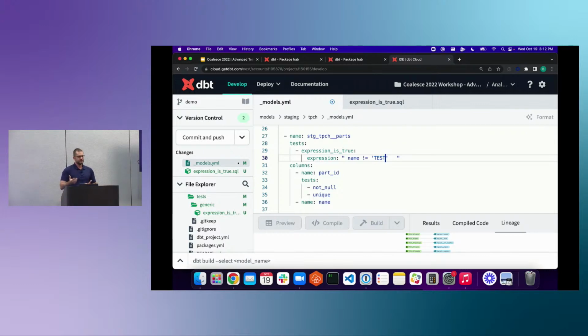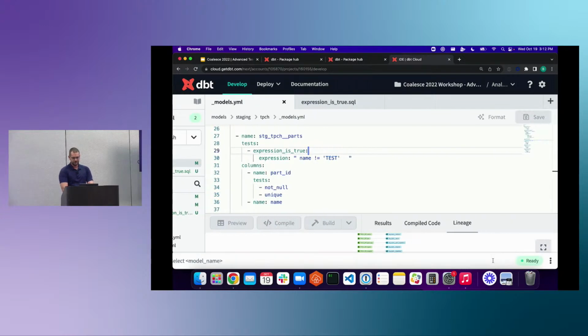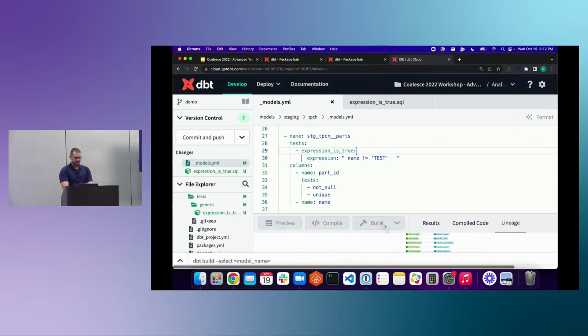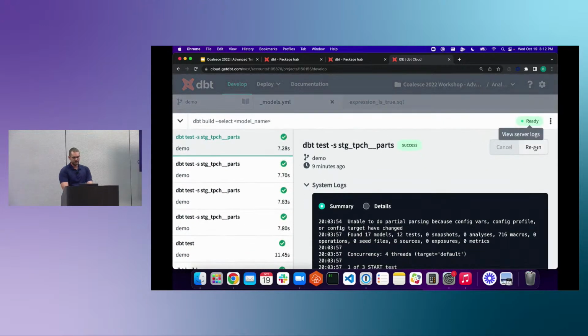This is a little bit easier to comprehend than our very long column does not contain value. So it's slightly shorter, and it also is said in the positive, so you're testing for the negative, which is what we're doing here. So if I hit save, we get our ready. And then if we test this again, which if you're in the new IDE, you can open this up and hit the rerun button. That way you don't have to type it again.